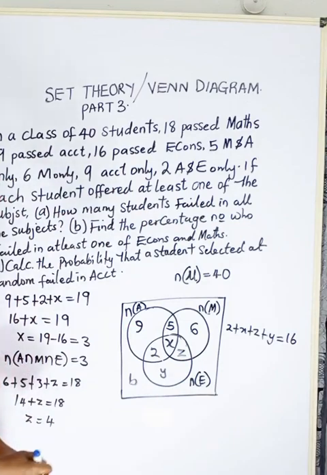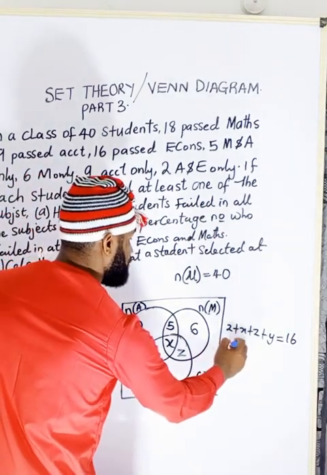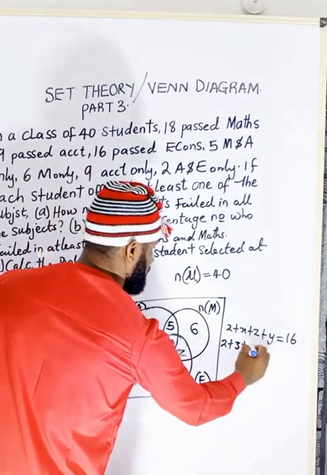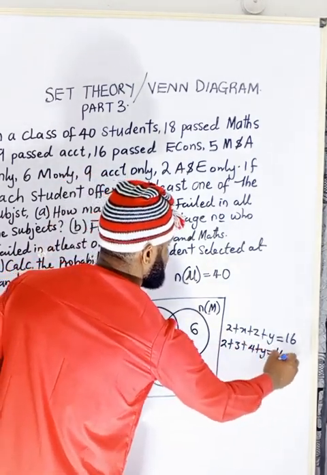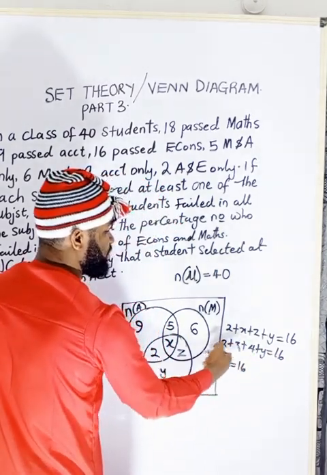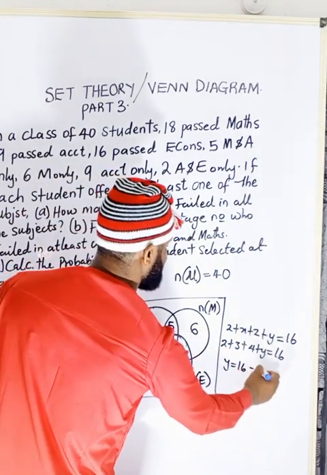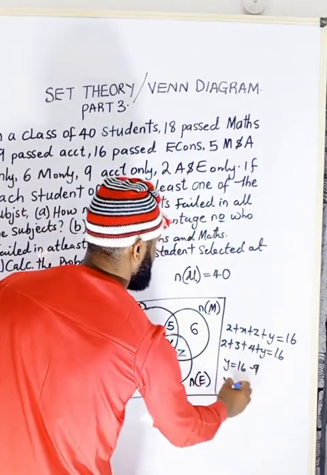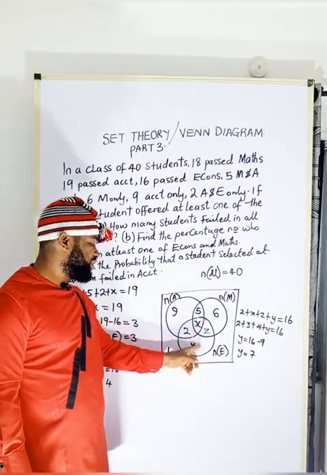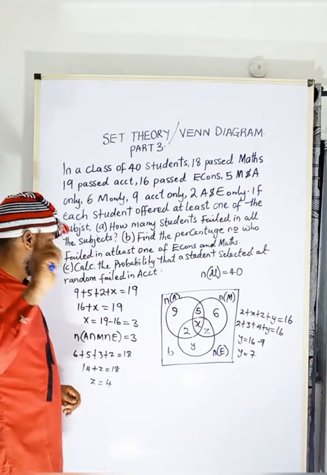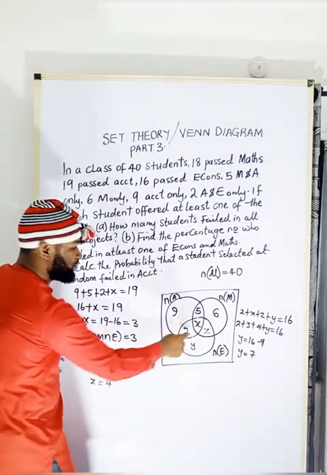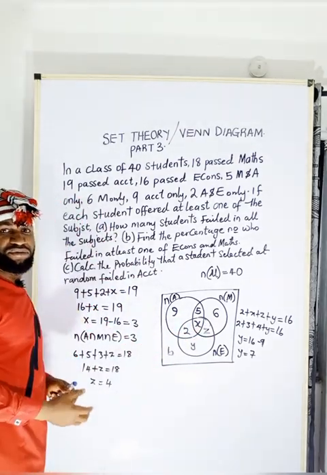Now we know what is Z and X, so we say that 2 plus X is 3, plus Z is 4. We have found Z plus Y is equal to 16. Therefore, Y is equal to 16 minus, this is 7 plus 2, 9. 16 minus 9, so Y is going to be equal to 7. All right, so we have found X, Y, and Z. That is fine. But listen, there is a question they say we should find, because all these things I'm doing is just to fill these values so that we can be able to solve.